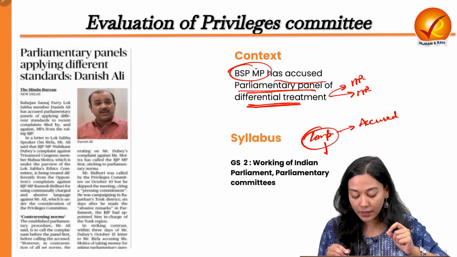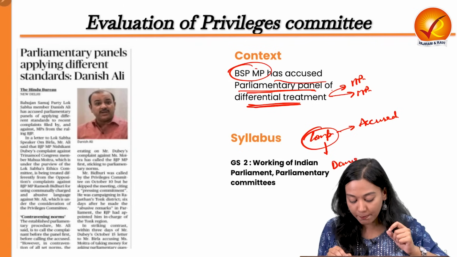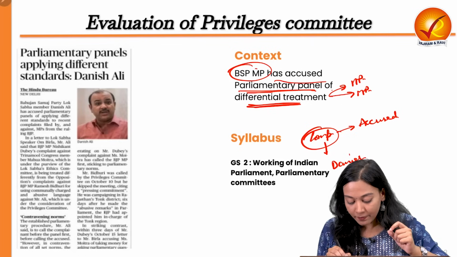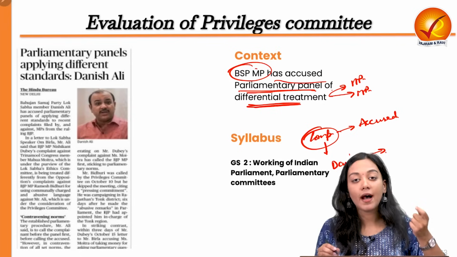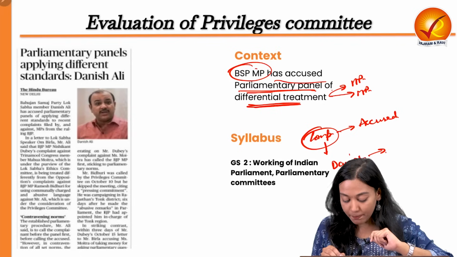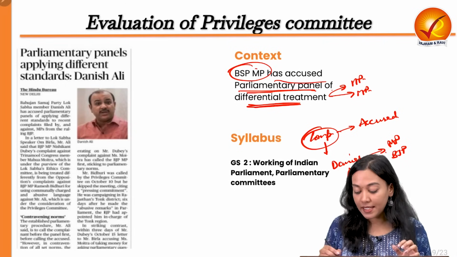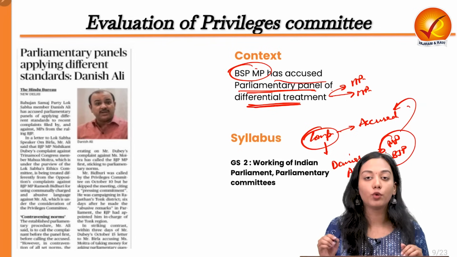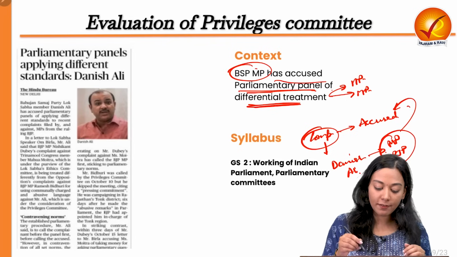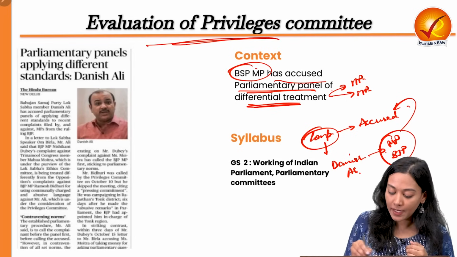But in this particular case, Danish Ali, who is an MP of the opposition party and who has filed a breach of privileges complaint against an MP of the ruling party, here it has been seen that the accused has been called before. So this concern has been flagged in this particular case.